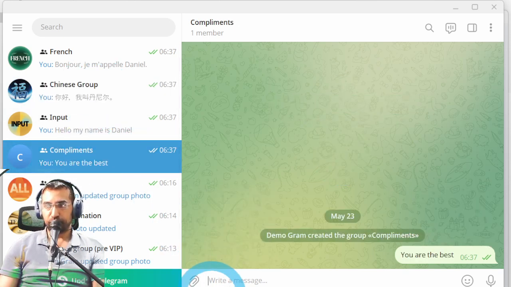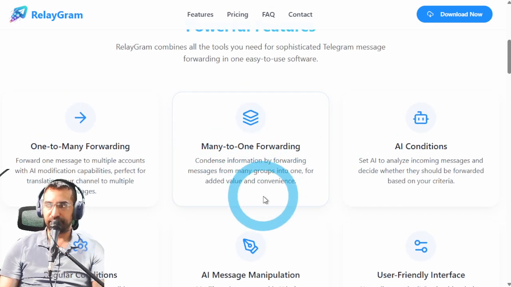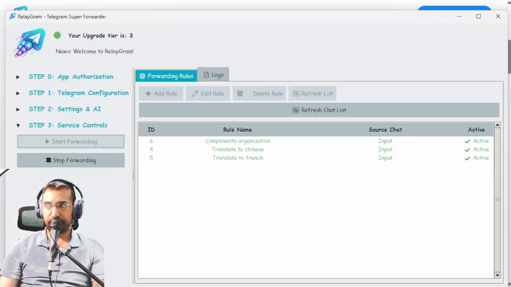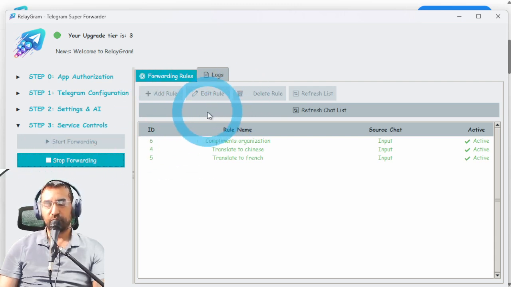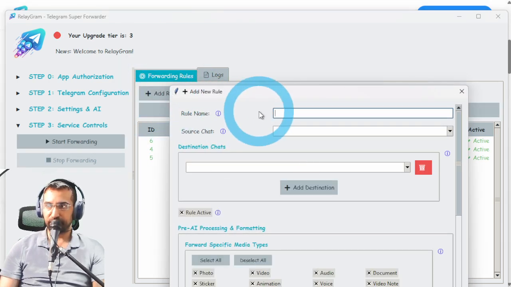Now, you should also know you're able to take messages from other groups, like I said in the original video. Let me show you that quickly here. You can take many to one forwarding. I didn't demonstrate this yet, but we can easily understand how you can do this. To make a rule, you just click stop forwarding, and then we can create a rule where any message that goes into any of these groups will be forwarded to the all group. Let me show you how I do that.